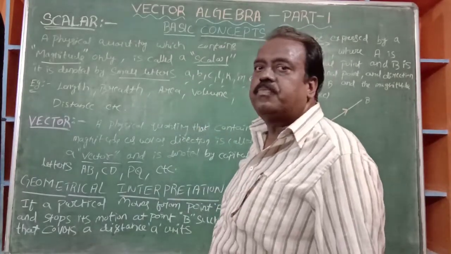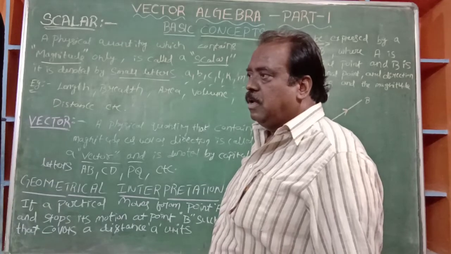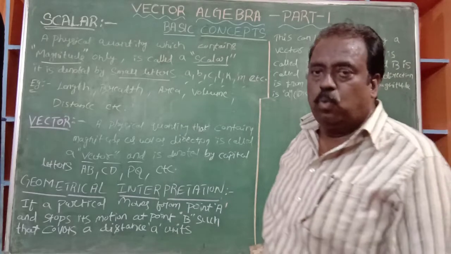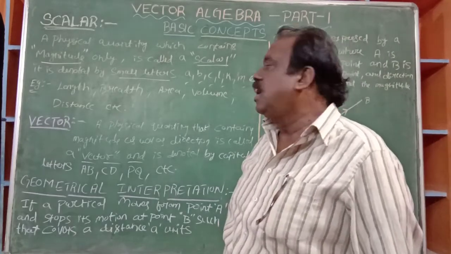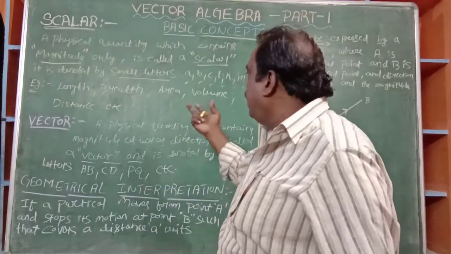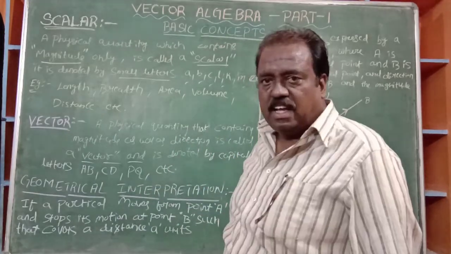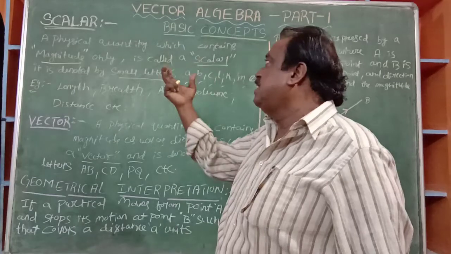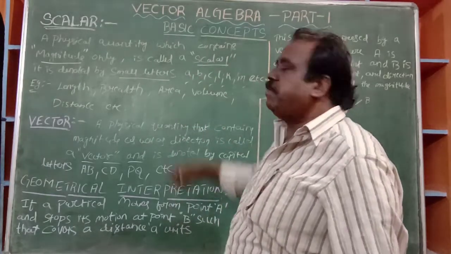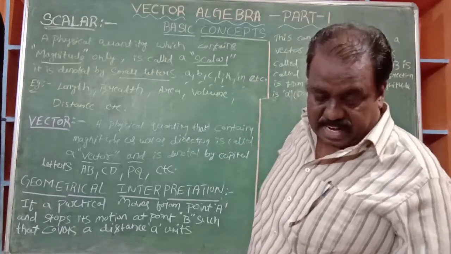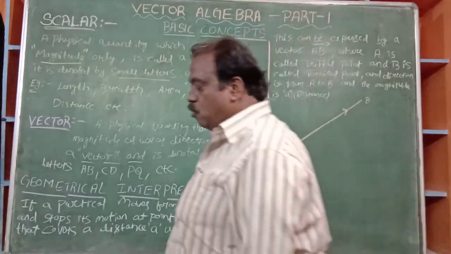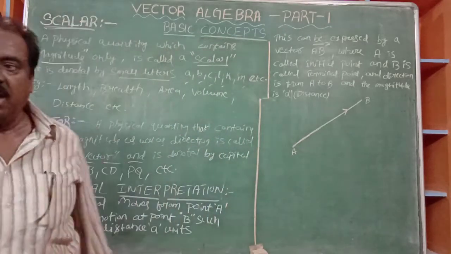Distance is also known. Suppose, what is the distance between two points, A and B, P and Q? Distance, length, breadth, width, area, volume, height, all these are scalars. Usually they are denoted by small letters, small a, small b, l, m, n, like that. Now, I am going to discuss the vector.